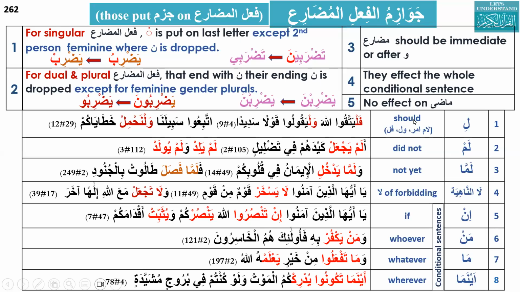Its meaning is should, not for. Most of the time this li comes in the form of wal and fal. So this li does not mean for, it means should, lam amar ghaib. If it is a jazim, it will put jazm and drop the noon. Yattaquna will become fal yattaqu. Similarly here, the actual word is yaquluna.